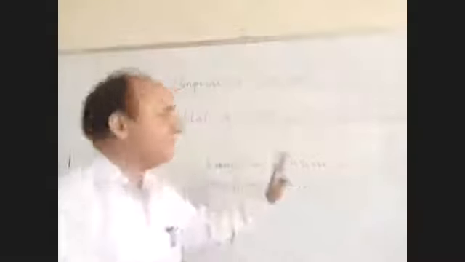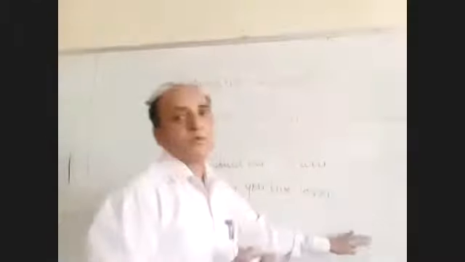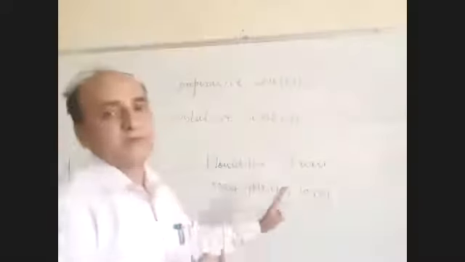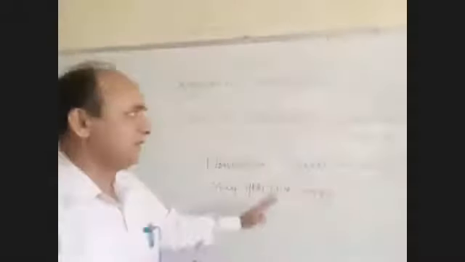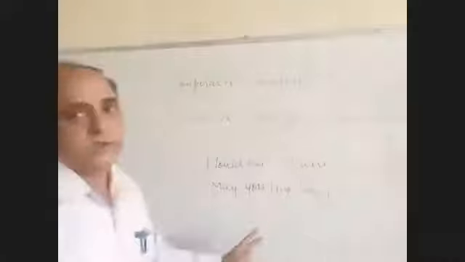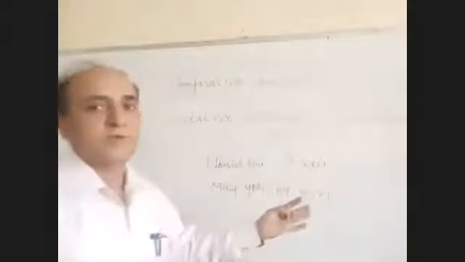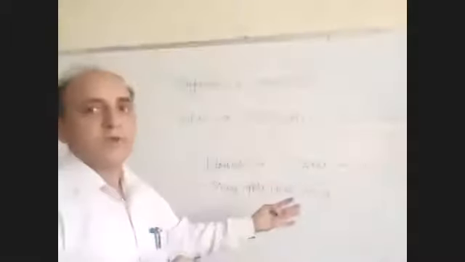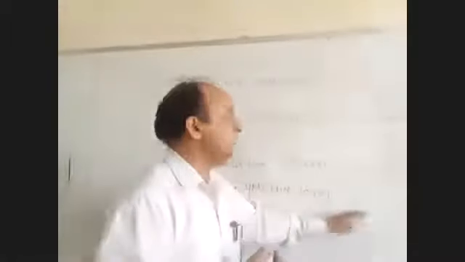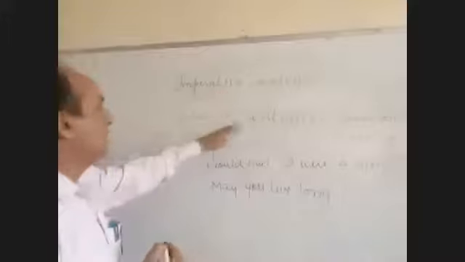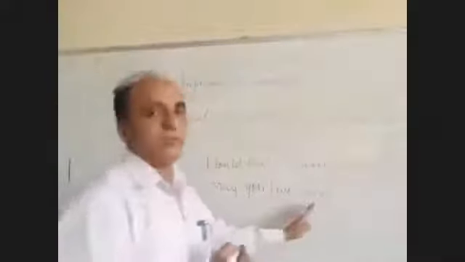It means you have to be very careful about the symbols also. It determines the kind of sentence. किस तरह का sentence है? Whether it is an optative sentence or it is interrogative, it depends on the symbol. If there is a sign of interrogation, the sentence will be interrogative, and if there is a sign of exclamation, the sentence is optative. May you live long. May God bless you.